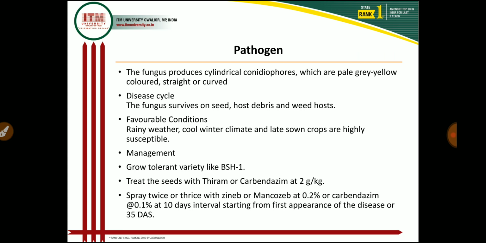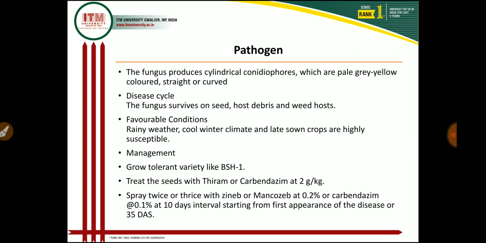In pathogen characteristics, this fungus produces cylindrical conidiophores, which are pale grey yellow in color, straight or curved, geniculate, simple or branched, septate, and they bear a single conidium. These conidia are cylindrical to long ellipsoid, straight to slightly curved, pale grey yellow to pale brown, 1 2 3 septate with longitudinal septa. So Alternaria has longitudinal septa.